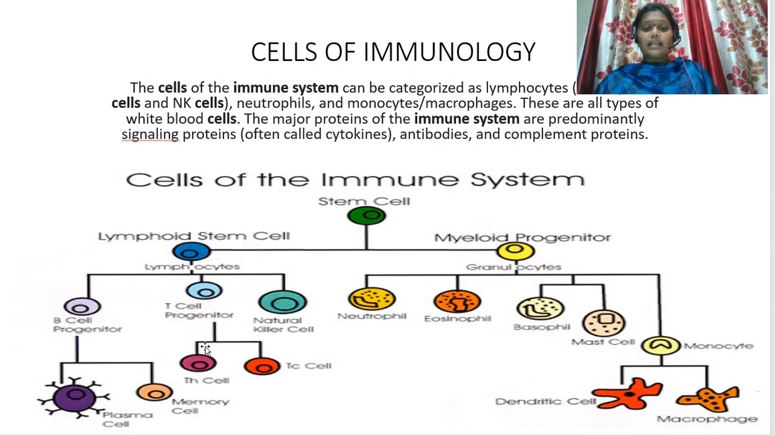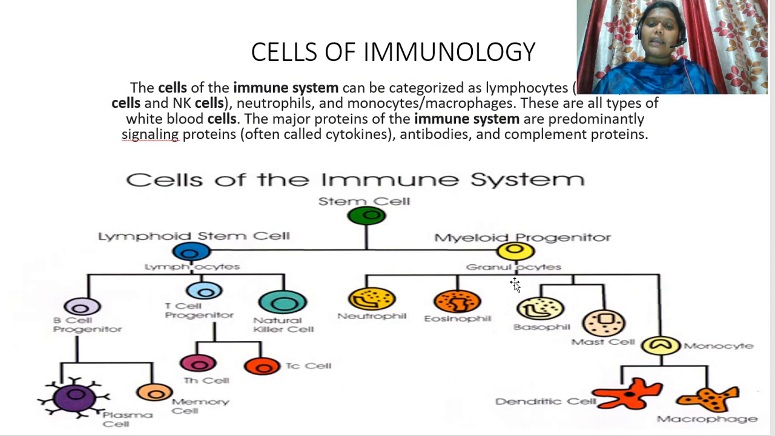T cell progenitor cells are categorized into T helper cells and TC cells. TH means helper cells, which are involved in the identification of the foreign pathogen, whereas TC cell, that is T cytotoxic cell, is involved in the killing of the foreign pathogen that has entered our body. Next, myeloid progenitor cells. Myeloid progenitor cells further produce granulocytes.